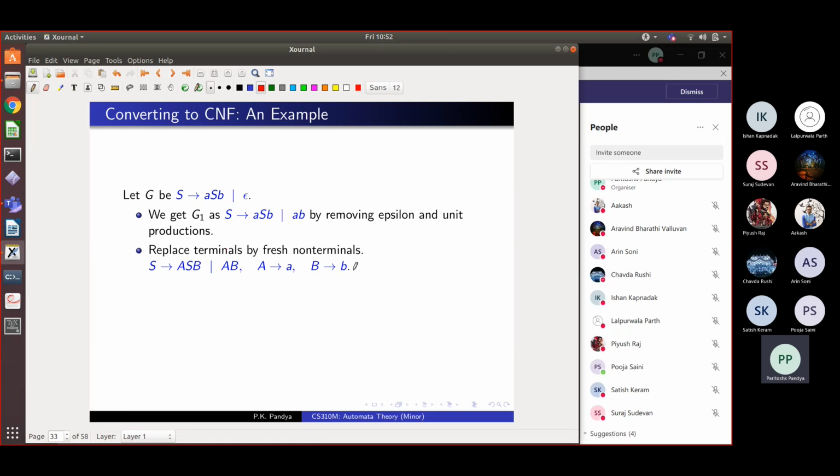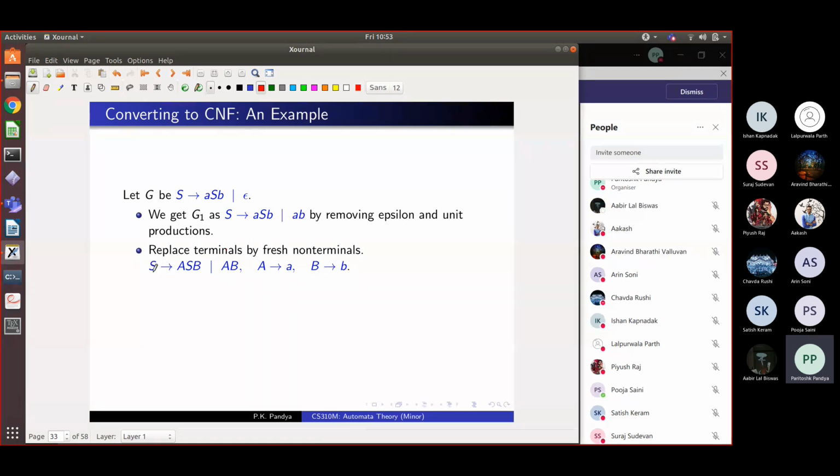Now, this is beginning to look like Chomsky grammar. There are rules where non-terminals are replaced by increasing non-terminal sequences. Not doubling, but this is tripling. This is doubling. So we have sequences like that. Now we can remove these long sequences of non-terminals also by adding some fresh rules. For every such long sequence which is of length larger than 2, you divide it into two parts: the first non-terminal and the remaining one. And you give the remaining one a new name. So here we have S goes to ASB. To this sequence SB, you give a new name called C, and you write a rule S goes to AC. And then you make that C go to that sequence SB.